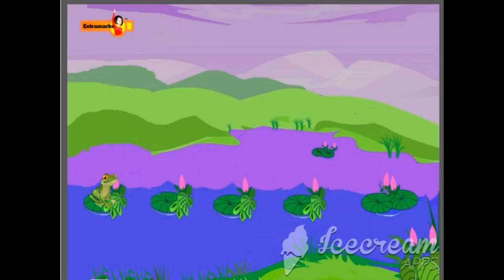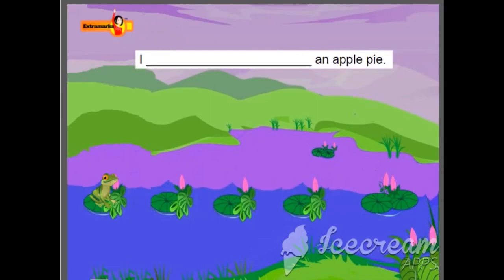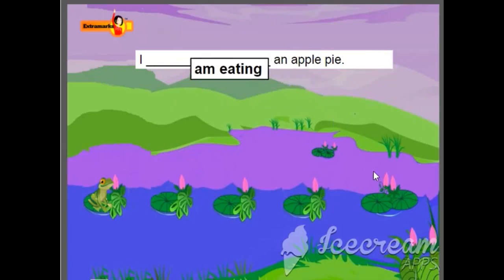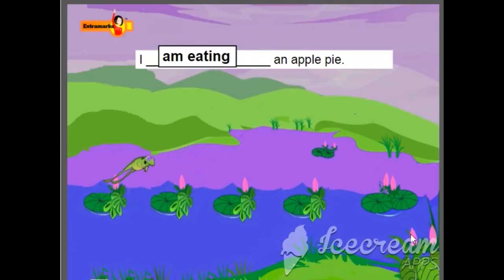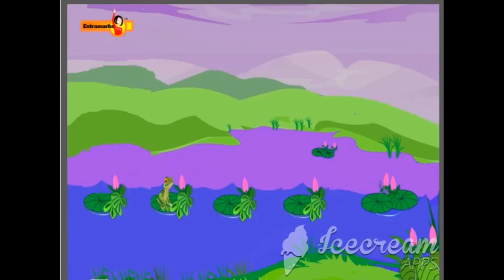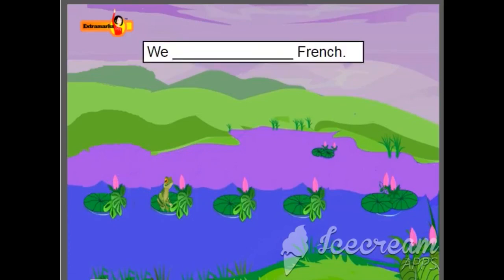The first one is: I dash an apple pie. Options are eats and am eating. Correct! Am eating. I am eating an apple pie. Let's do the second one. We dash French.